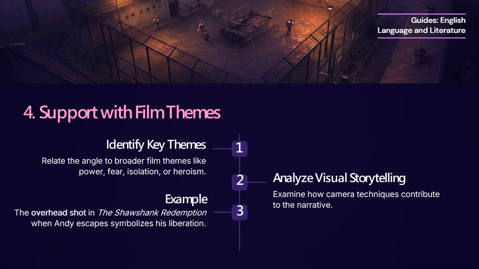For example, in The Shawshank Redemption, when Andy escapes from prison, the overhead, bird's eye shot of him with his arms raised symbolizes his liberation. The high-angle perspective makes him look small yet powerful, reinforcing the film's theme of hope and freedom. By linking camera angles to a film's themes, we gain a deeper understanding of how visual storytelling shapes meaning.